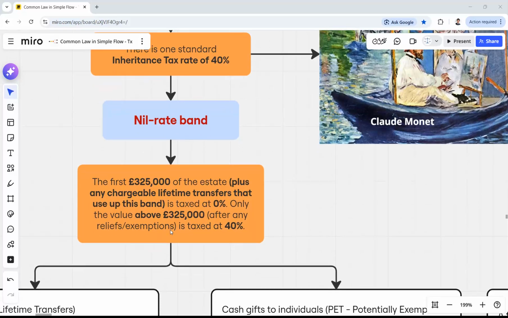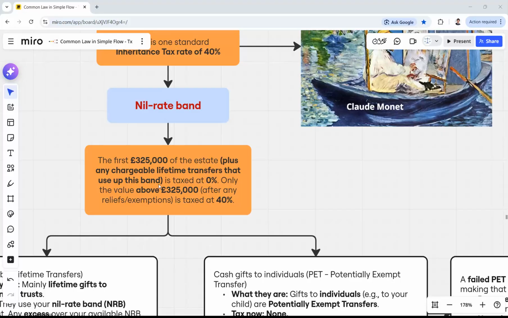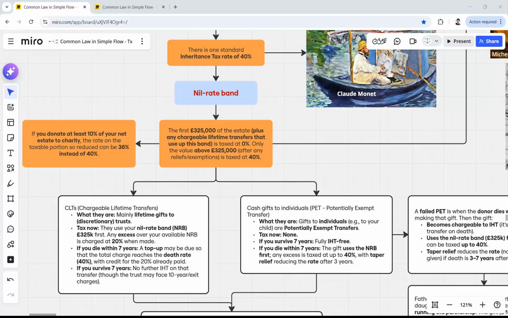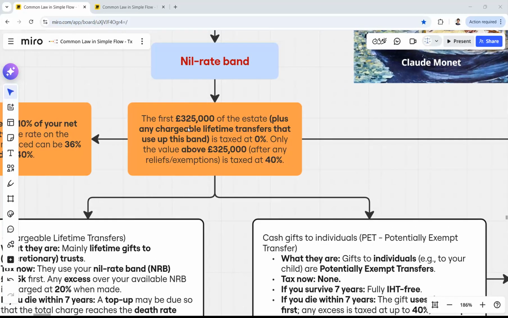So, nil rate band. The first 325,000 of the estate plus any chargeable lifetime transfers on that use up this band, which is taxed at 0%. Only the value above 325,000 will be taxed at 40%. So to remember this 325,000, because this is the amount that defines your allowance. Only after 325,000 it will be charged.